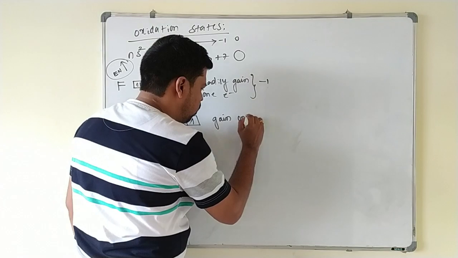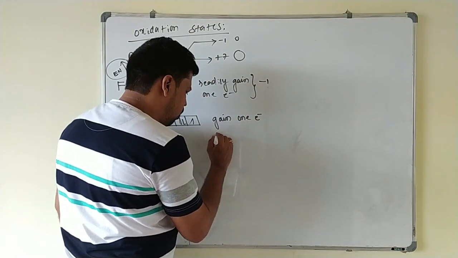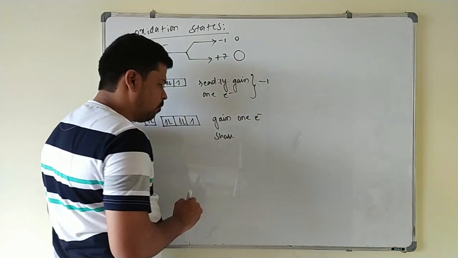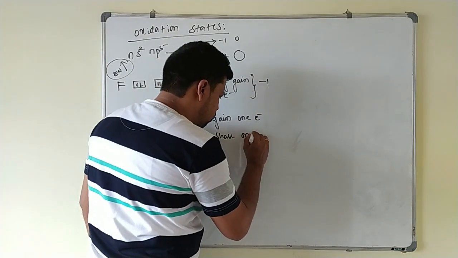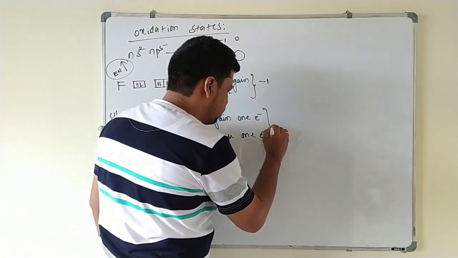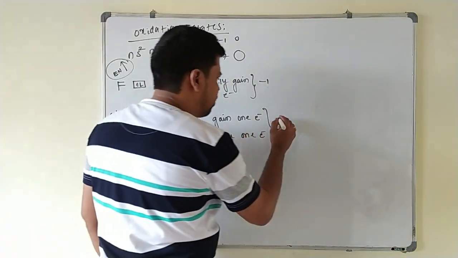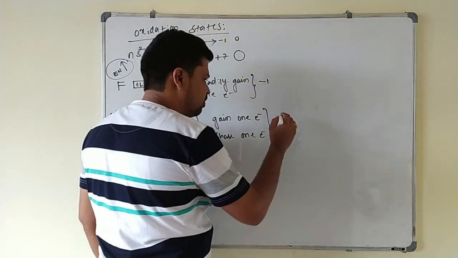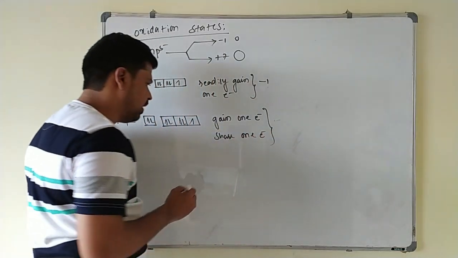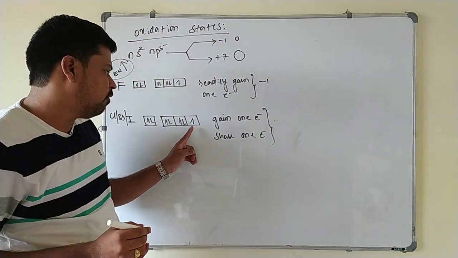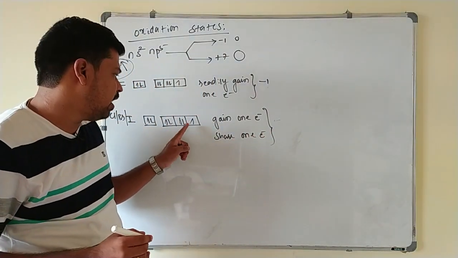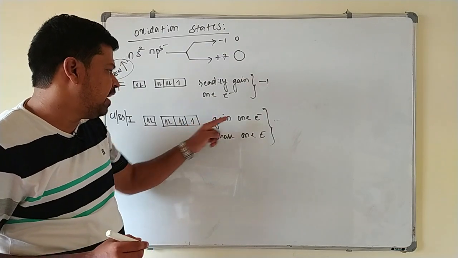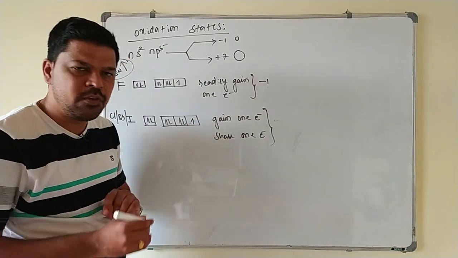They will gain one electron, or to form a covalent bond share one electron. Whenever they gain an electron or share an electron, the oxidation state will be what? There are two possibilities in this one. They will form a single covalent bond whenever one unpaired electron is there. It may be by gaining another electron or by sharing of one electron.